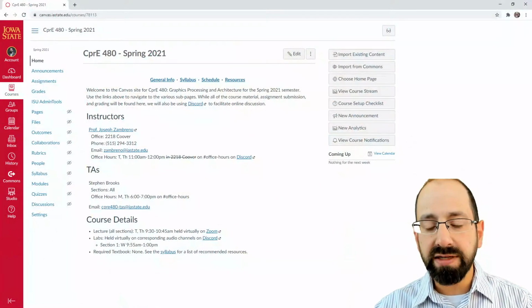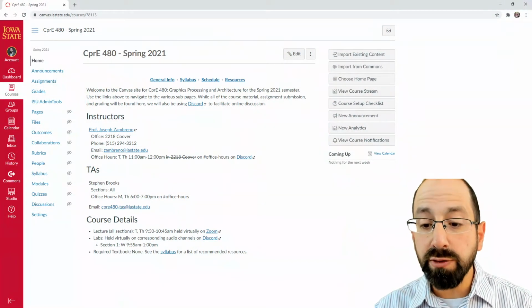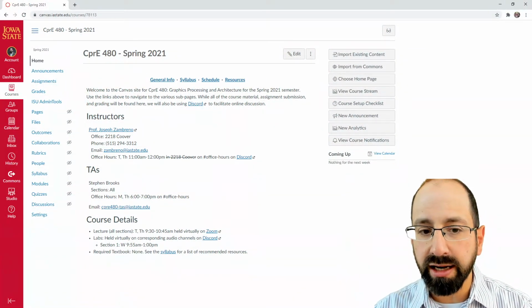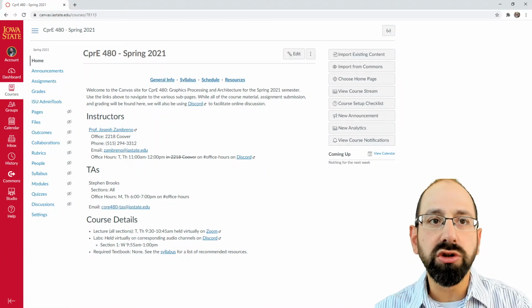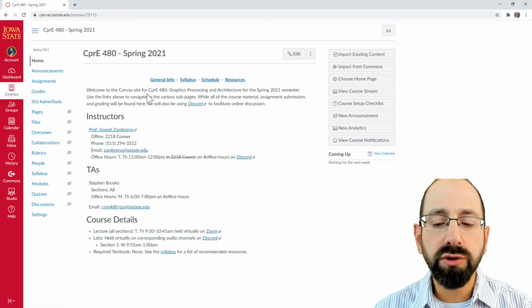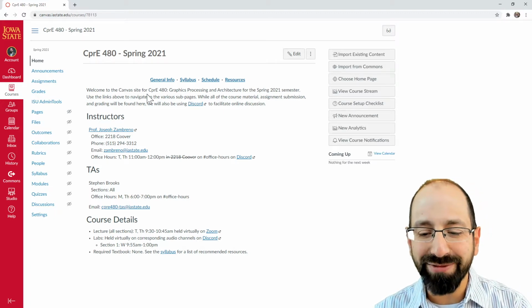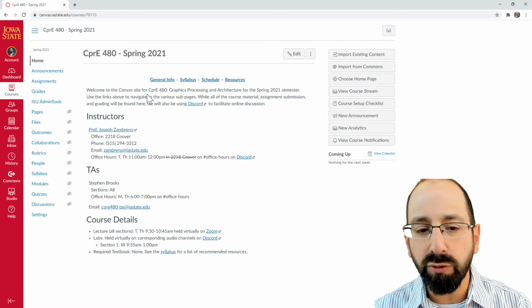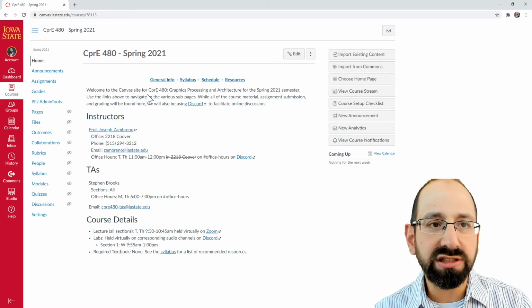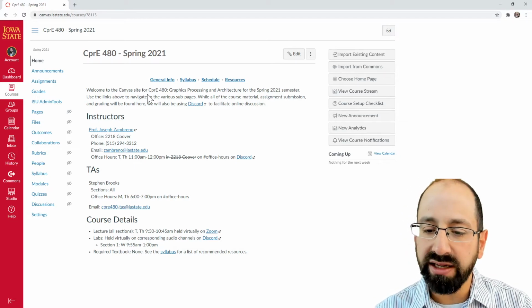We're going to have three main avenues of communication and discussion this semester. And the first is Canvas. And I think most of you are familiar with Canvas. Certainly, if you've taken a class with me before, my use of Canvas for CPRE 480 is very similar to how I've used it in other classes, so it should look somewhat familiar. But those of you who are new to having a class with me, here's the front page or the home page of Canvas for this class. And it shows you just some of the basic syllabus and schedule information.